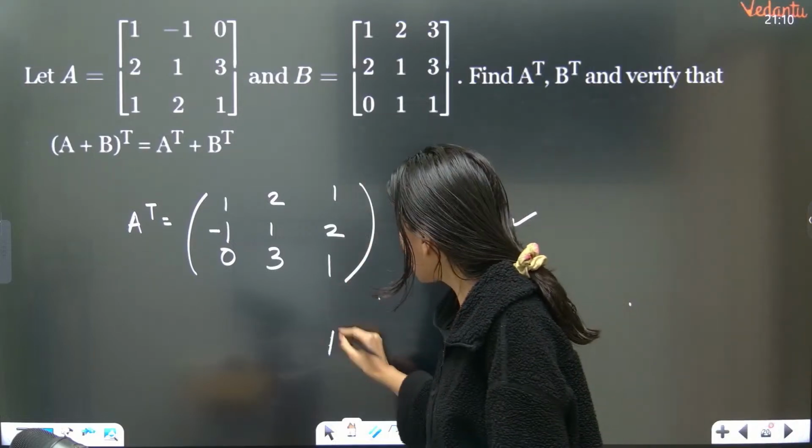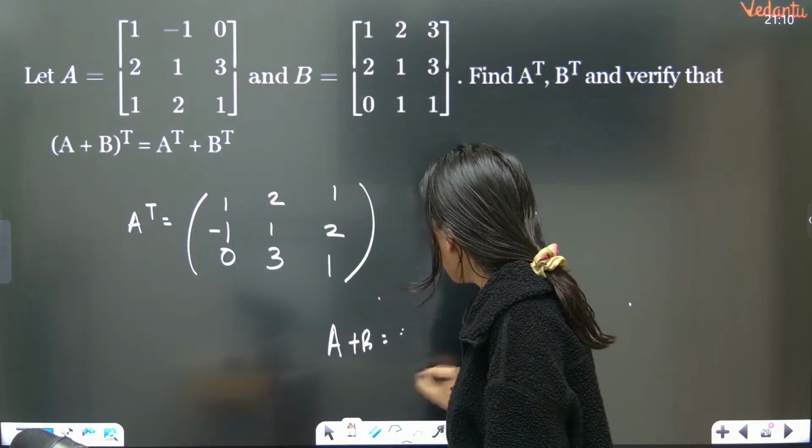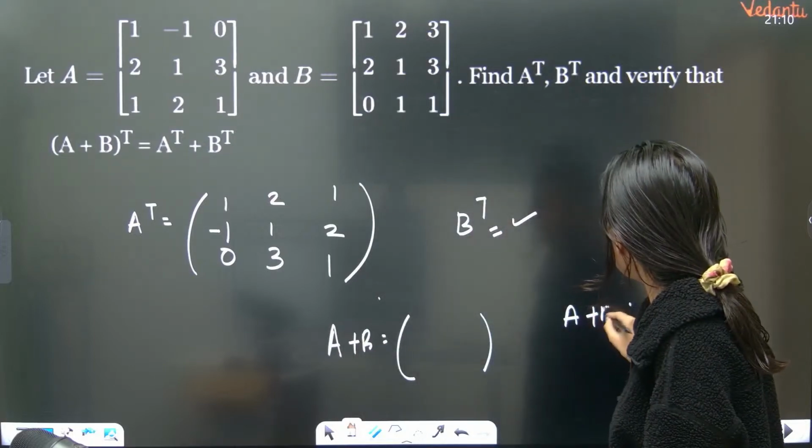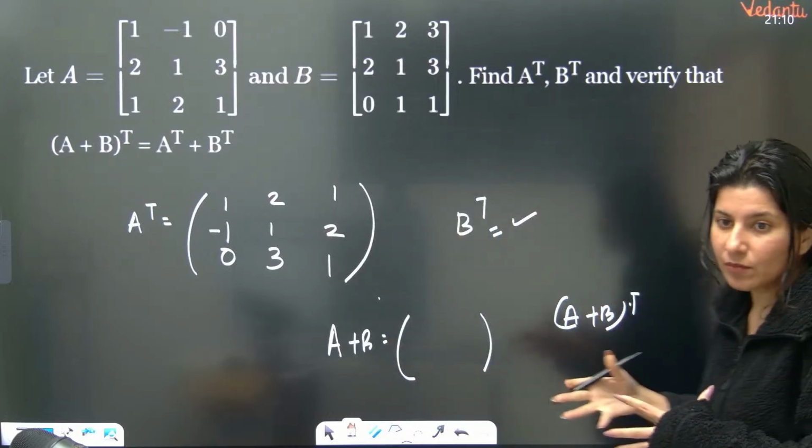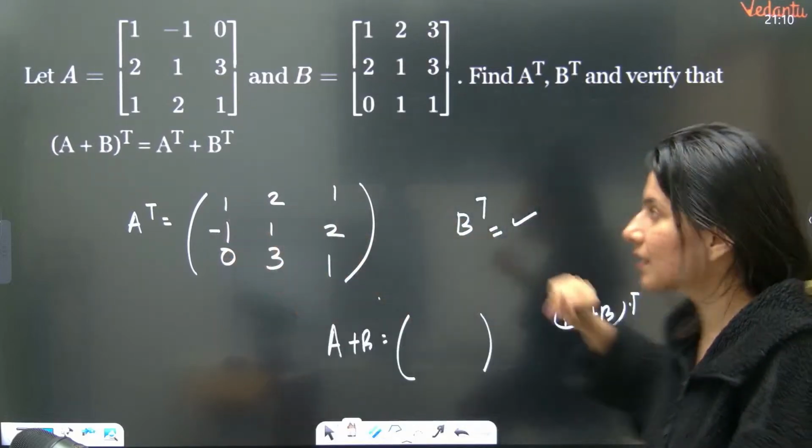And now you have to calculate A plus B. And then you have to calculate (A plus B) transpose. Then you have to add these two and equate them. Show that these two are equal. So this is how it is done.